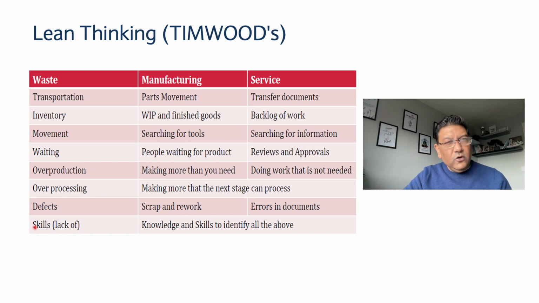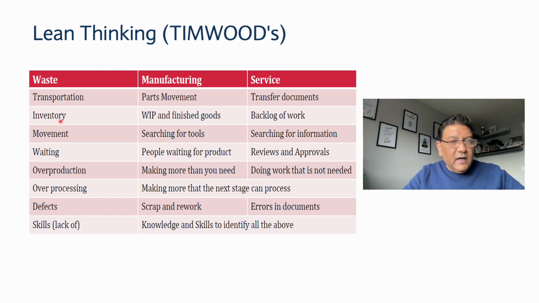Now if we look at those wastes again and try to distinguish between manufacturing and service, how can you identify them? For example, transportation. In manufacturing, it could be transporting parts or material from one place to another. In service, it could be transferring documents from one place to another, maybe from one table to another table, then another table, then another table.